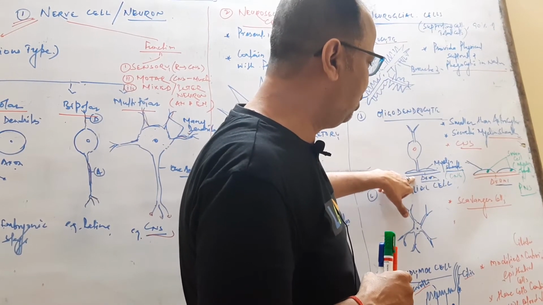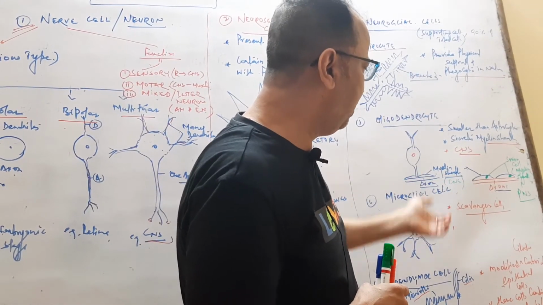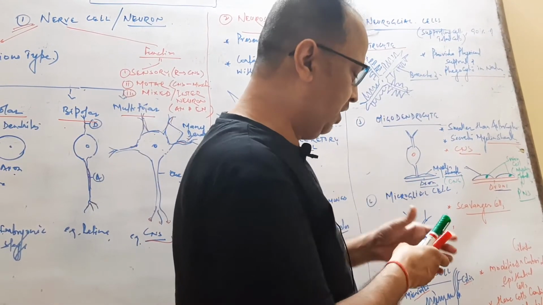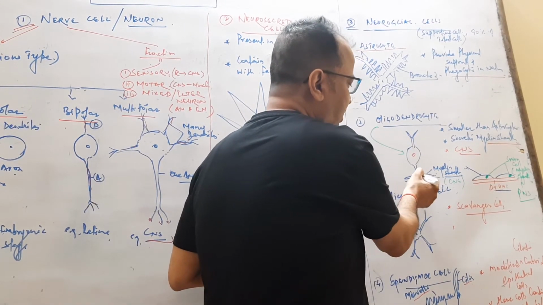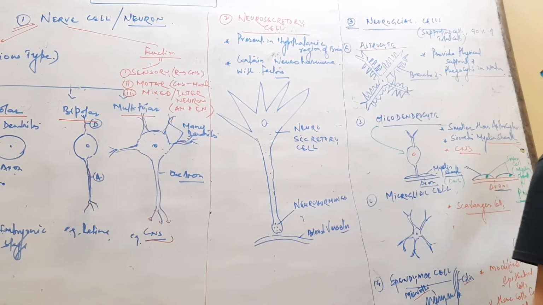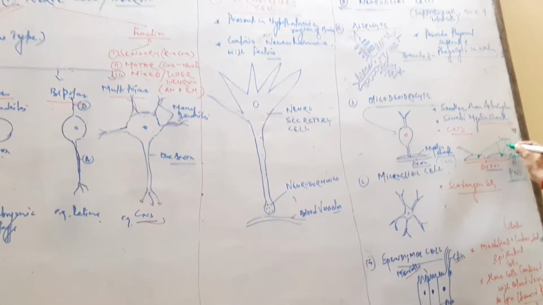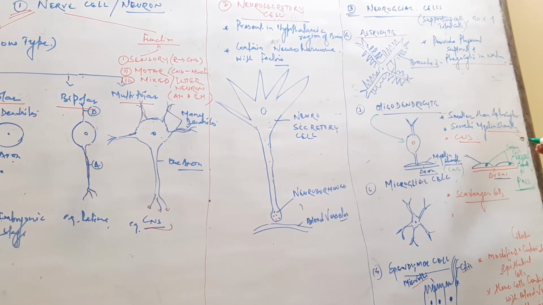Here is the myelinated axon. The covering of the axon is called the myelin sheath, which is secreted by the oligodendrocyte. Oligodendrocytes secrete myelin sheath in the CNS, and in the PNS the myelin sheath is secreted by the Schwann cell. The Schwann cell is present between the axon and the myelin sheath. So these cells secrete myelin sheath.